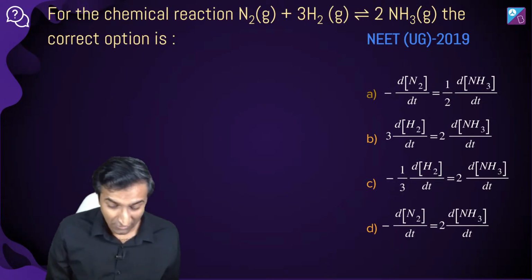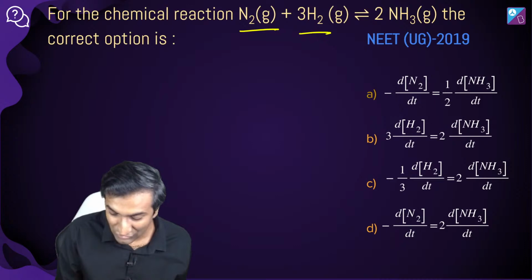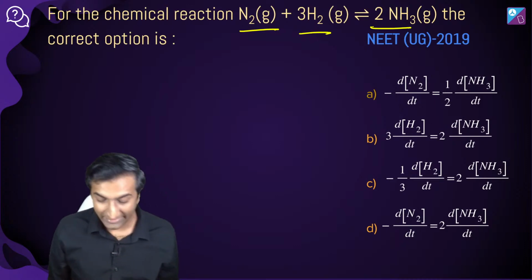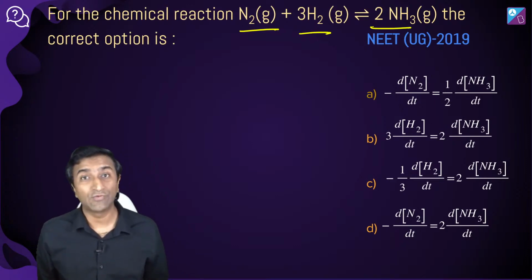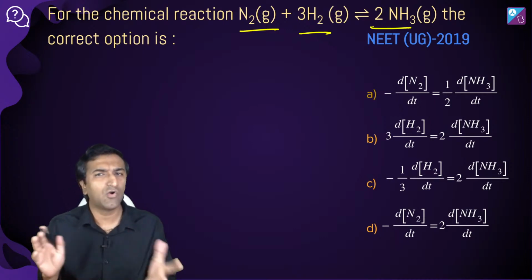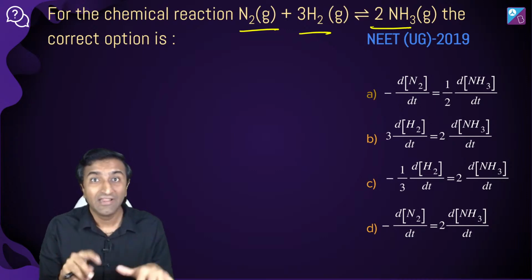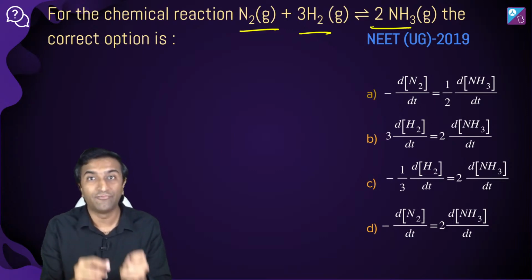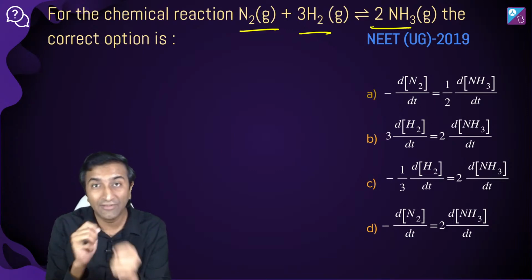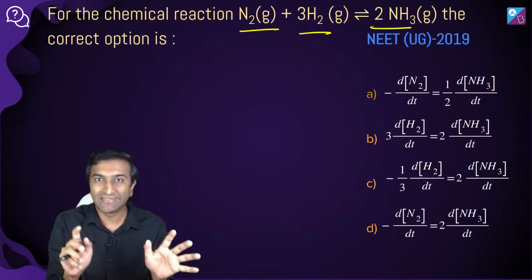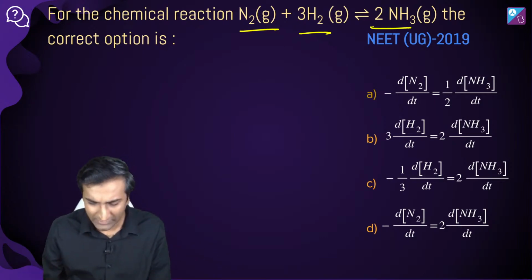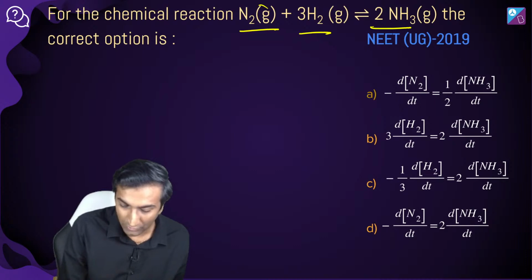Let's start the first question. For the chemical reaction N2 plus 3H2 gives you 2NH3, the correct option is what? Now here in this question, we are talking about the rate of disappearance of a reactant and the rate of formation of product. Okay, that's what we're trying to relate. Now this is just the basic theory in the starting of kinetics. But you remember what's happening here? You need this whole equation.